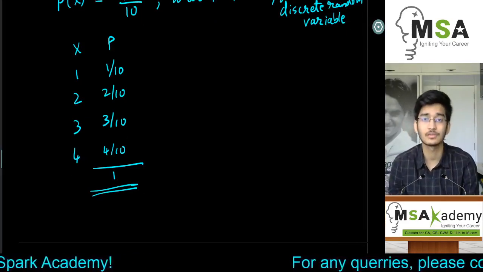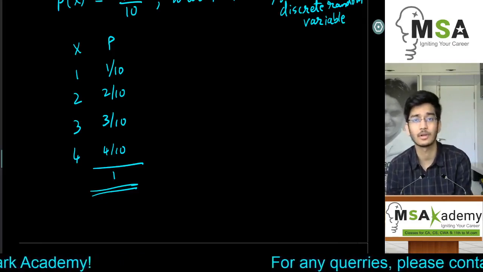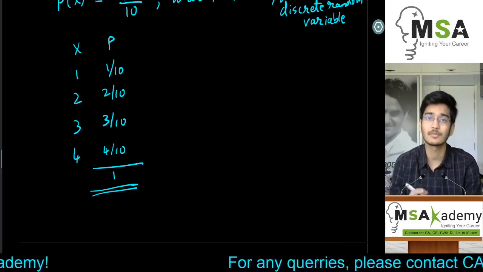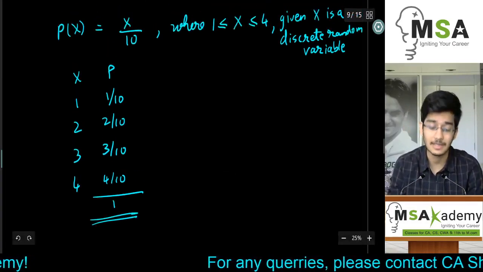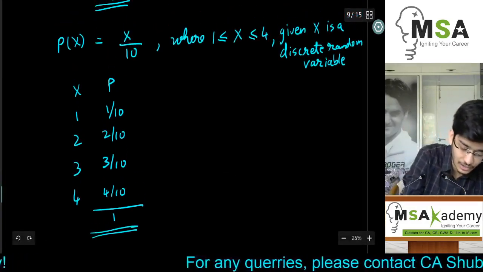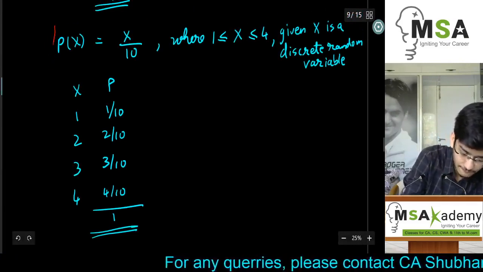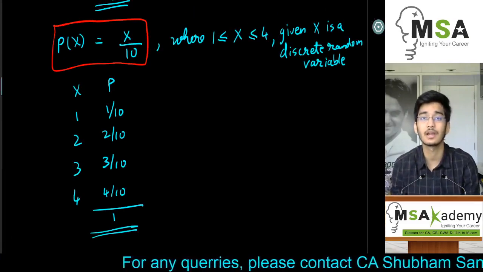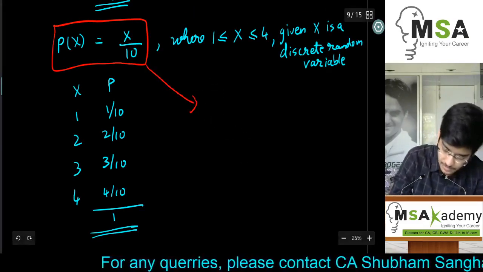So I hope you have understood the concept of probability distribution. These all examples were probability distributions of random variable, and such a function which defines the probability of a discrete random variable. So let me just write this down.